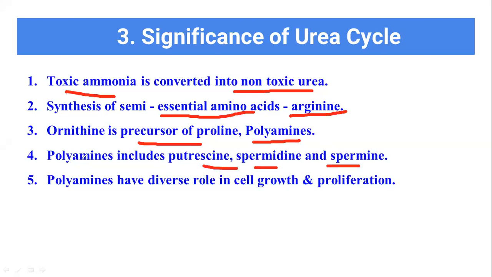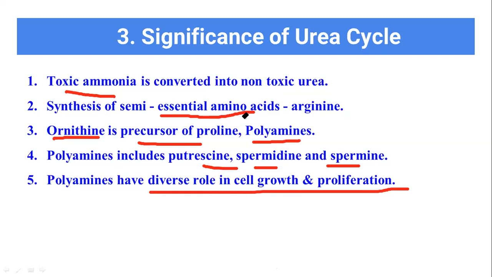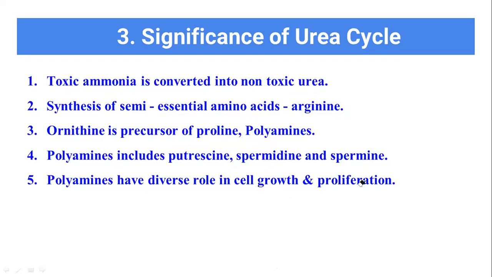The fourth significance: the polyamines include putrescine, spermidine and spermine. These are the polyamines which are produced by the urea cycle. Not directly, it is produced indirectly, through the production of ornithine. Finally, these polyamines have a diverse role in cell growth. For our human tissue growth and proliferation, we need these polyamines like putrescine, spermidine, spermine. Okay, so this is about the significance of the urea cycle.